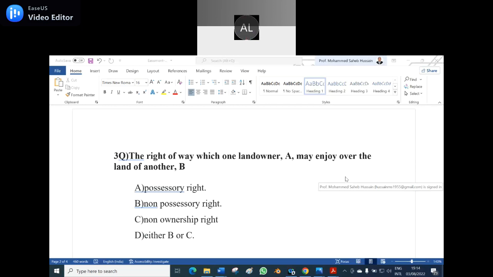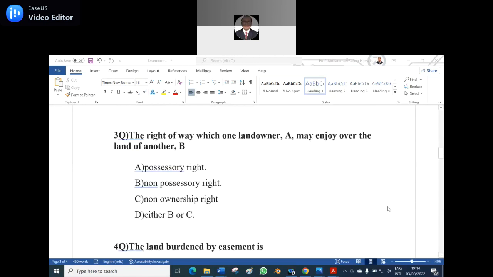Any other option? Are you sure? I'm not sure. It is option B, non-possessory right. Option B is the right answer.